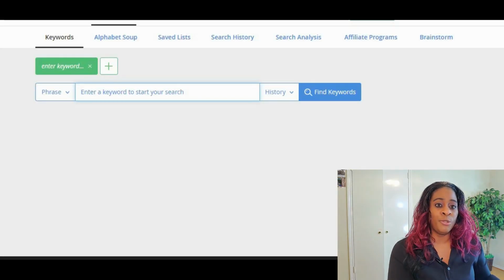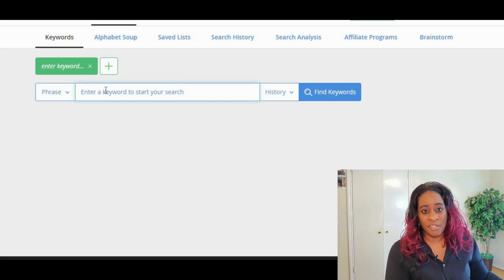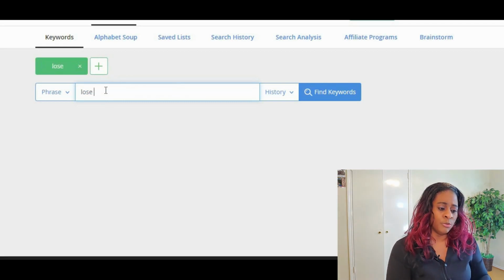So the first thing you need to do is go to your keyword research tool. The tool I'll be using is called Jaaxy. Once you log into Jaaxy, and you'll get a free trial below in the description, you put in your key phrase. Let's say you're in the weight loss niche, so we'll do "lose weight." Click on find keywords.